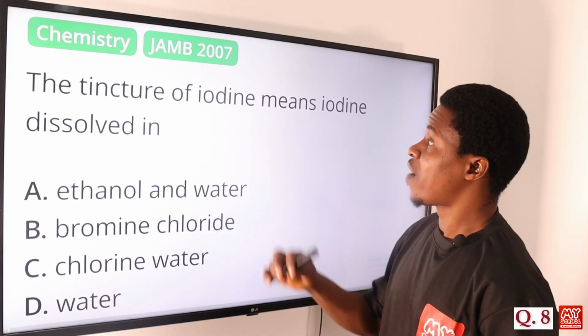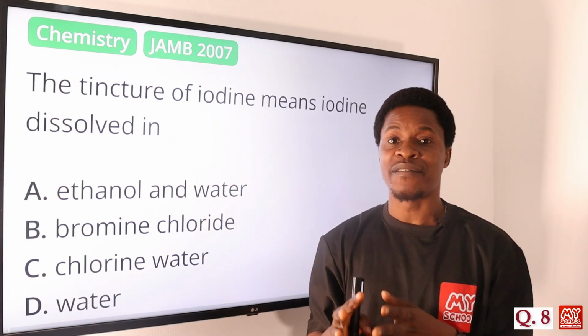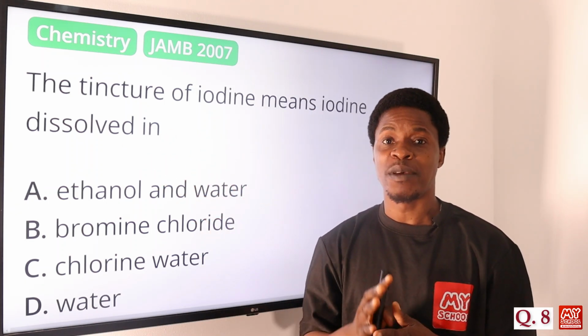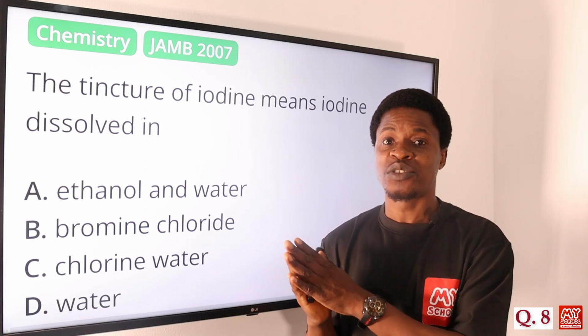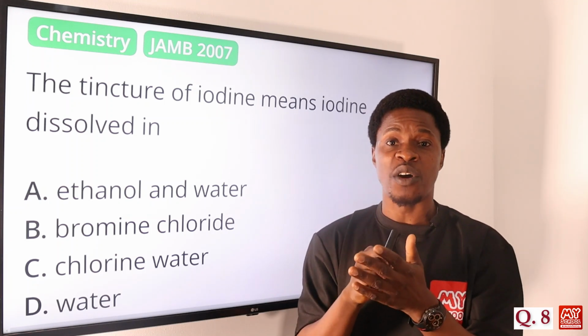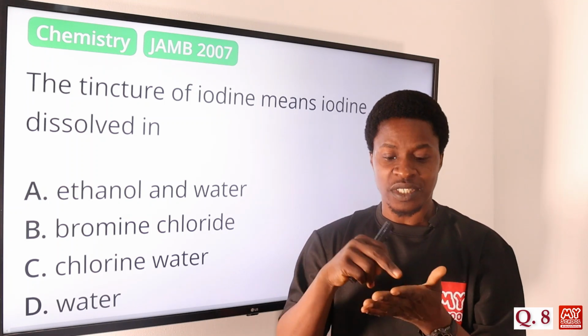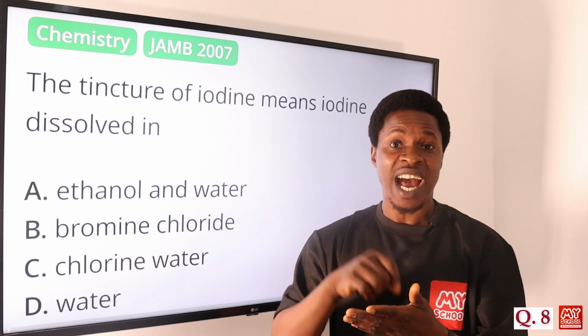The tincture of iodine means iodine dissolved in... So whenever we want to have a treatment of wounds, maybe for first aid, usually we have what we call tincture of iodine. Tincture of iodine simply means that iodine is dissolved in a mixture of ethanol and water. Just add iodine into it.